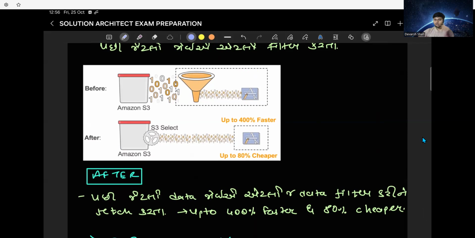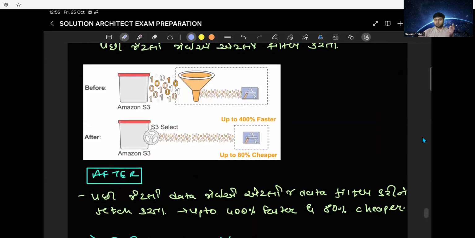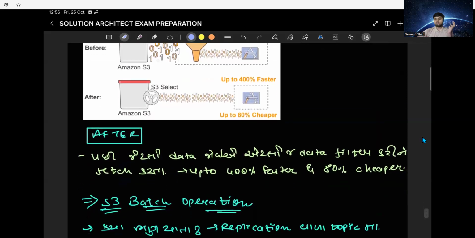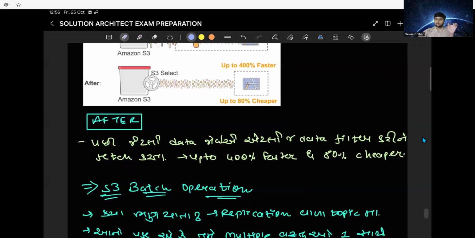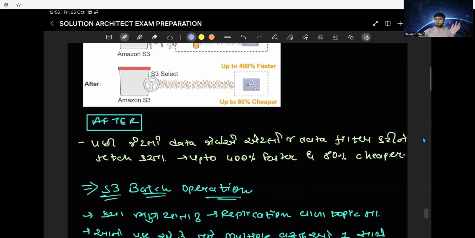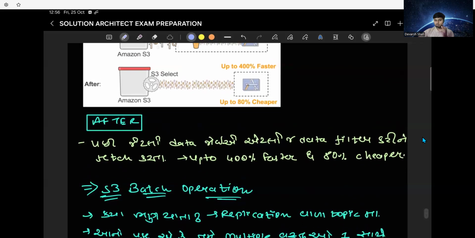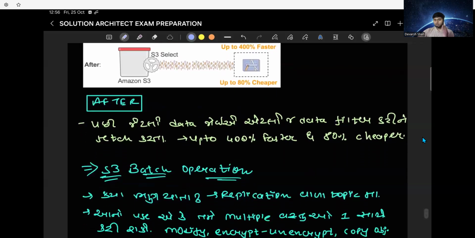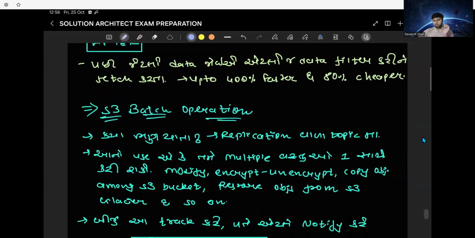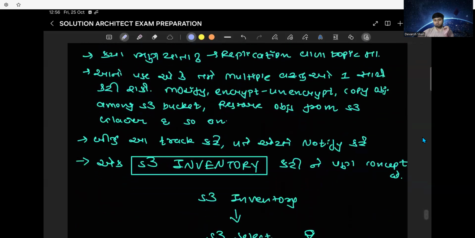Earlier we used to fetch all the data from the S3 bucket and then filter it, saying I want these particular parameters. But now we are filtering on the fetch itself, and then getting the data. As you can see, it is 400% faster and 80% cheaper. 80% cheaper means lots of things.